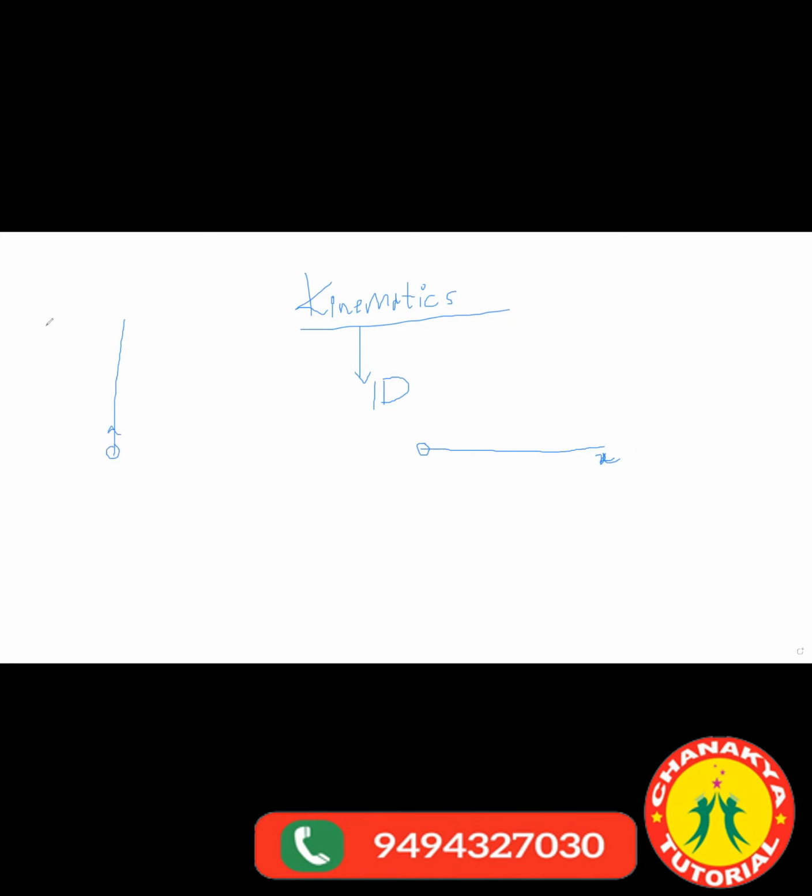Now my question to all of you is, let's say this is my y-axis and this is my x-axis, and the ball is moving like this. Where is the ball? Here it is. So the ball is moving in this direction. Let me show the velocity vector. So the velocity vector is like this. Now tell me, is this motion in one dimension or two dimension?